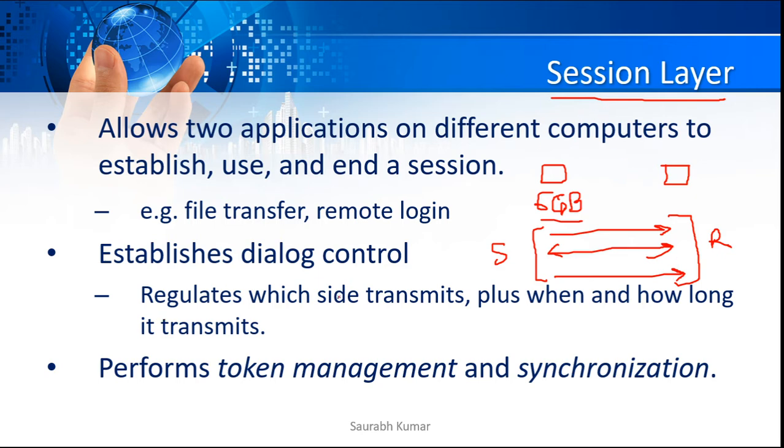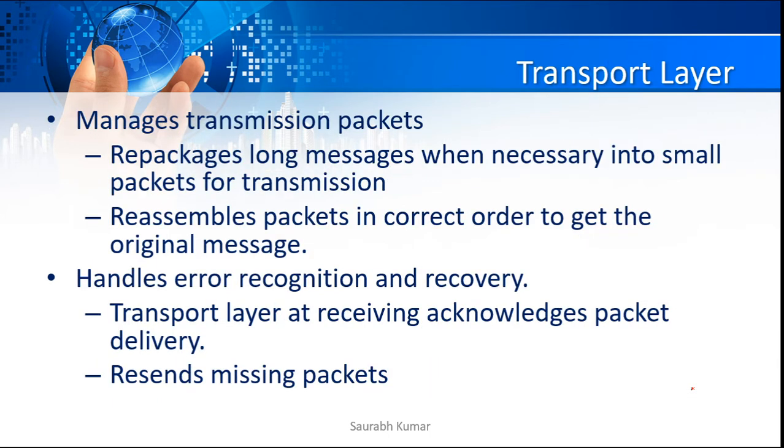It regulates which side transmits, plus when and how long it is going to transmit. It performs token management and synchronization there, so that the session will be managed properly between the sender and receiver side. After this task, we have the transport layer. Now the data will move to the transport layer, and the task of the transport layer is to manage the transmission of a packet.